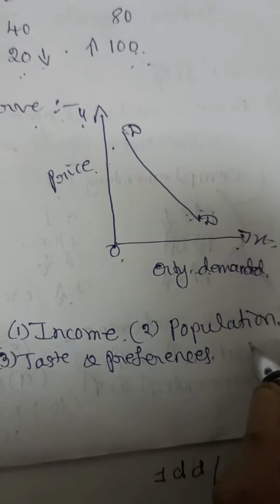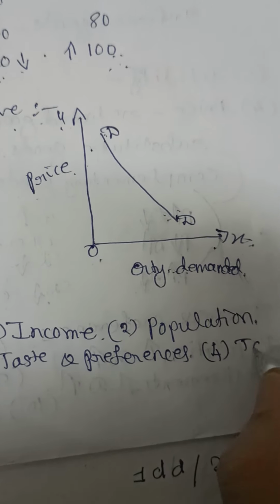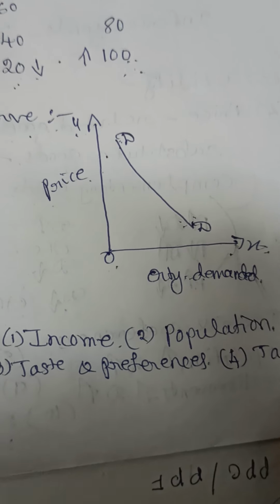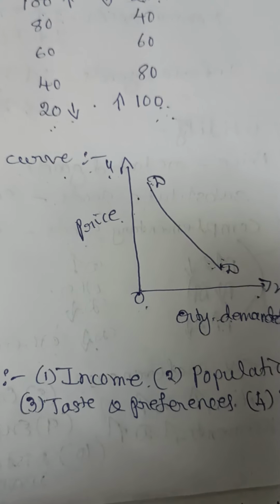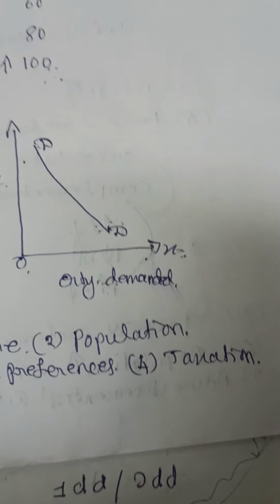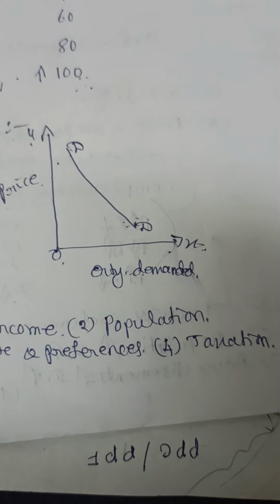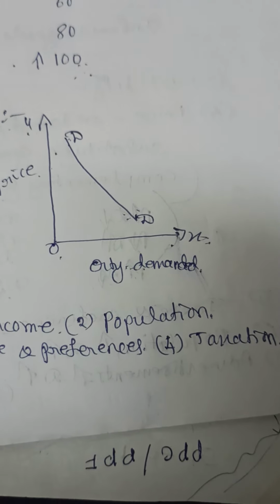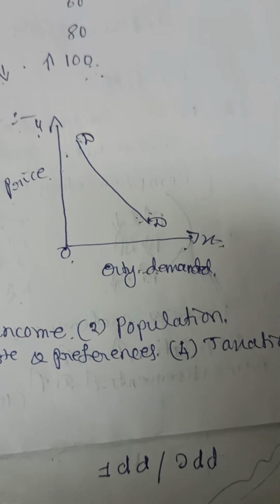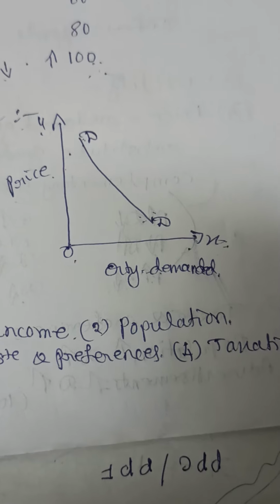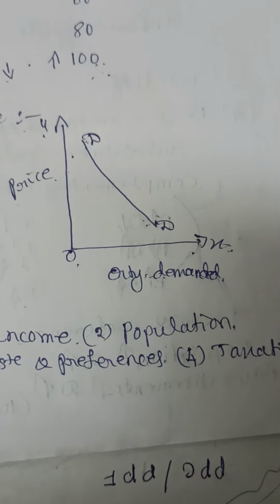Then there is no change in taxation. It is assumed there is no change in the levels of taxation. The tax rate should remain the same. Suppose the income tax rate changes; automatically the demand for the product will change, because it will affect the disposable income. The disposable income depends on the tax rate.